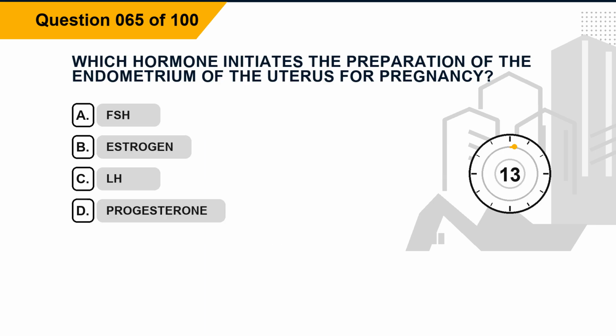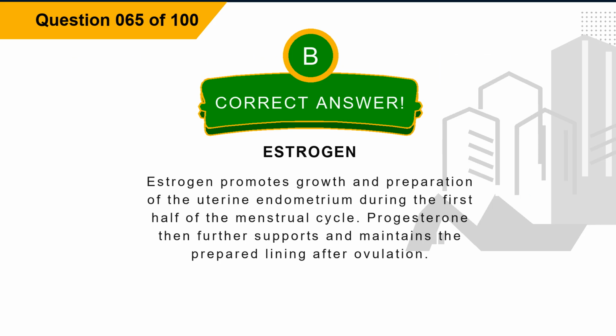Question 65. Which hormone initiates the preparation of the endometrium of the uterus for pregnancy? Option A, FSH. Option B, estrogen. Option C, LH. Option D, progesterone. The correct answer is option B, estrogen. Explanation. Estrogen promotes growth and preparation of the uterine endometrium during the first half of the menstrual cycle. Progesterone then further supports and maintains the prepared lining after ovulation.